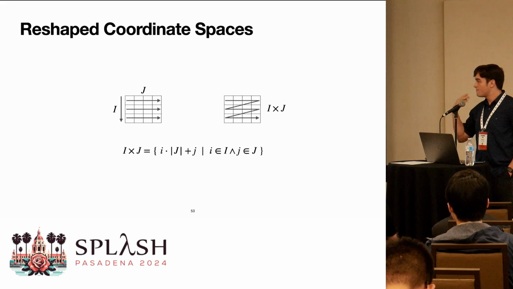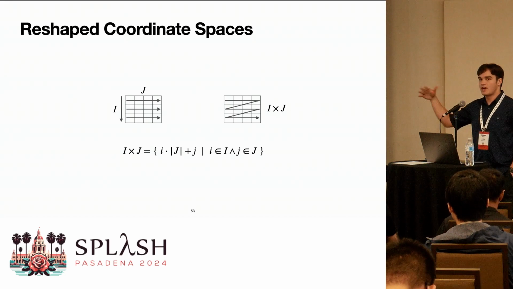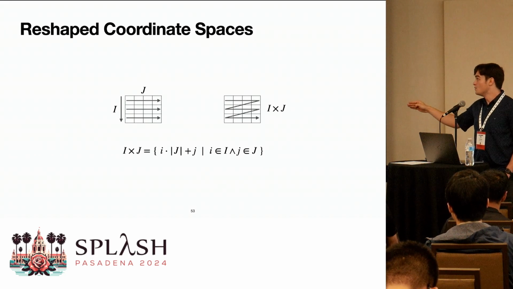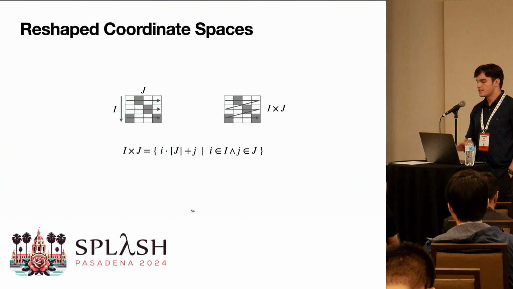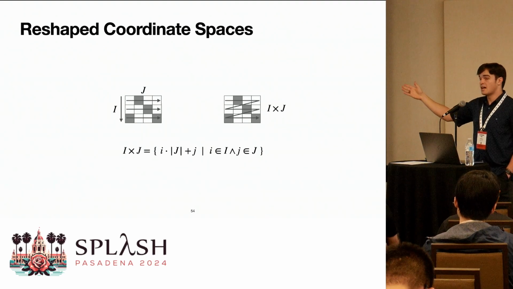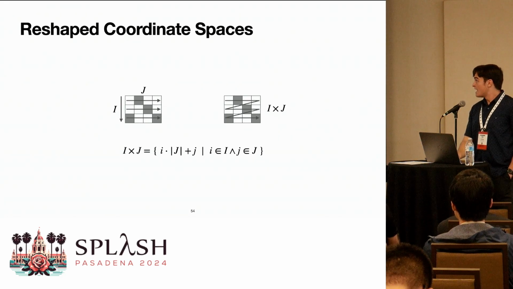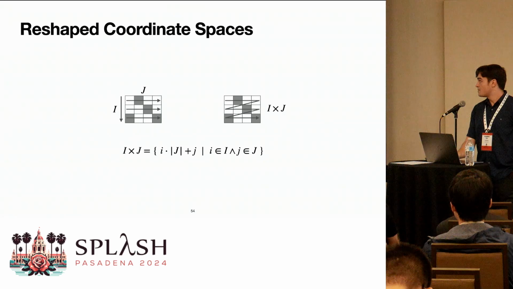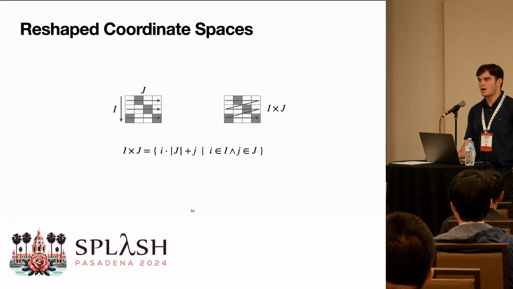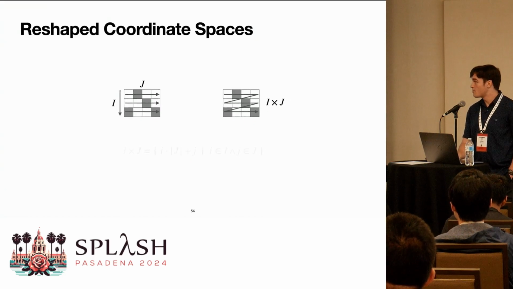And in fact, we define this product operator to be a strided offset formula applied to the Cartesian product of I and J. And this accurately represents a non-zero coordinate in the flattened vector anytime there's a non-zero coordinate in the original matrix. And so we define set operators like this for coordinate spaces for all of the primitive shape operators that can be used as building blocks for more complicated shape operators.